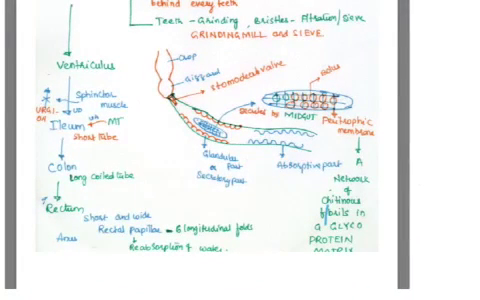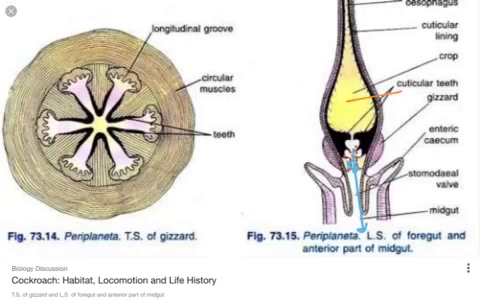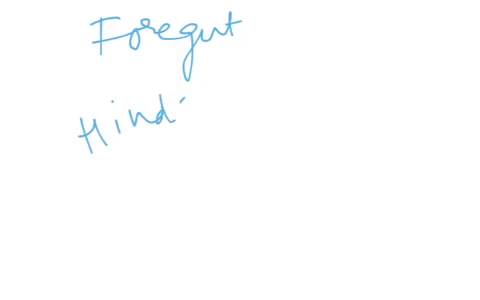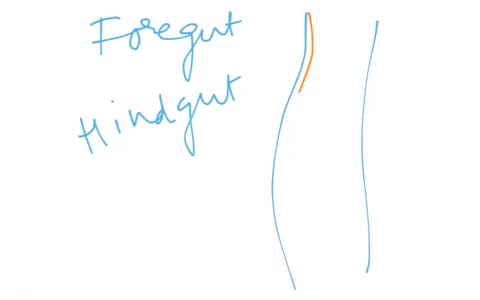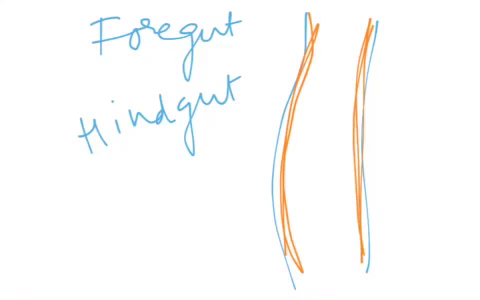Now let's move to the ventriculus. Ventriculus is a part of the midgut. There is a speciality here: the foregut and hindgut of the cockroach have the total inner lining of the alimentary canal chitinous. So why chitinous?